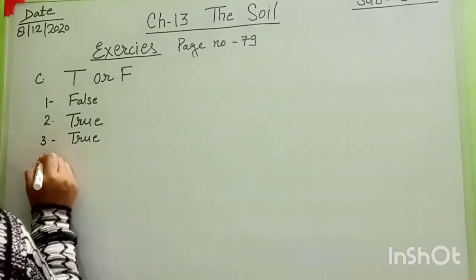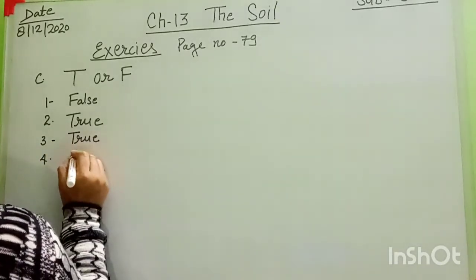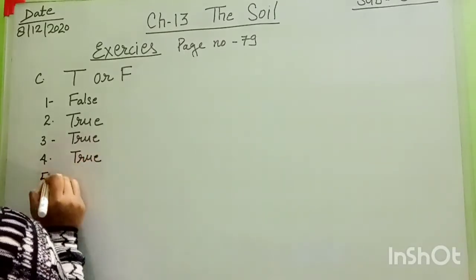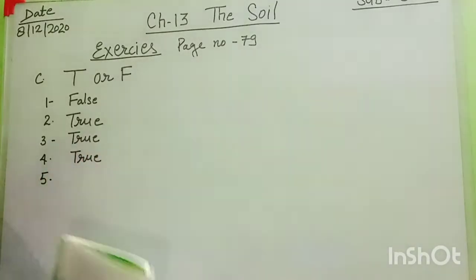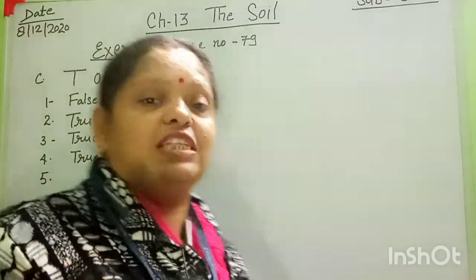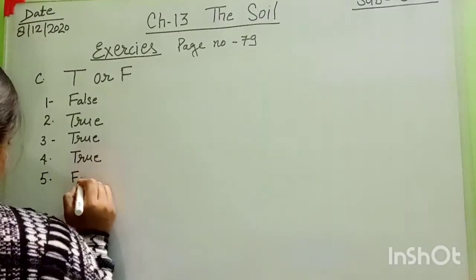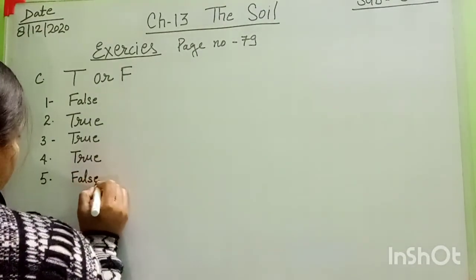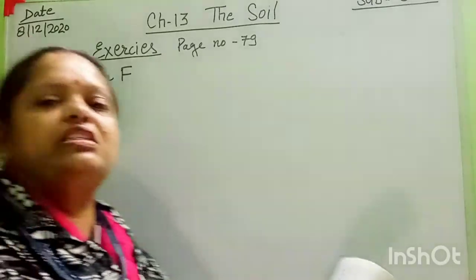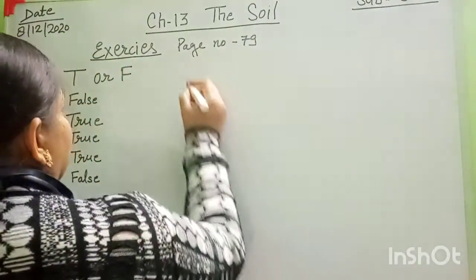Number 4 is, rubber is grown in laterite soil. Yes, this is true. Number 5 is, soil is formed in a short time. No, it's a long process. Okay, that's why this answer is false. The right answer here is false. Then move to the D question answers. So leave that. Then after that the exercise E.